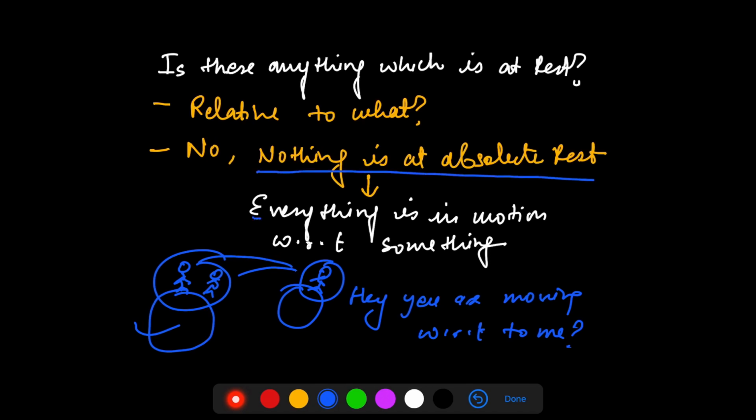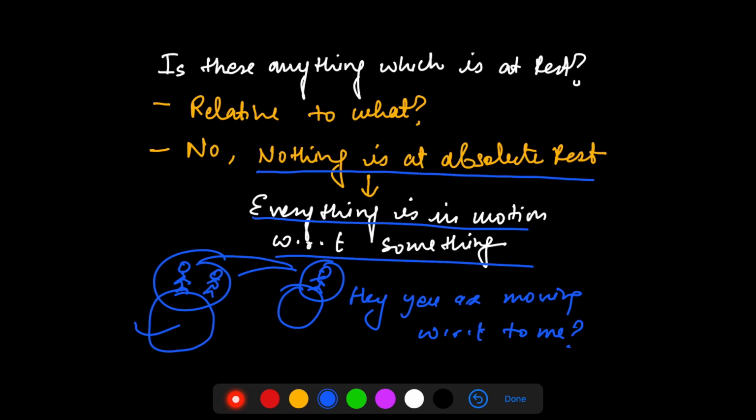So if you go on expanding this idea, you'll get to know that nothing is at absolute rest and everything is in motion with respect to something. So this is a broader idea which you need to keep in mind. Motion is a relative term, rest is also a relative term. There is nothing like absolute rest.